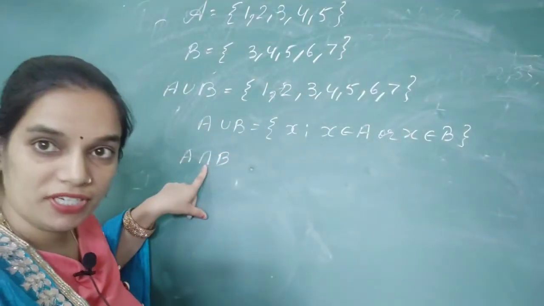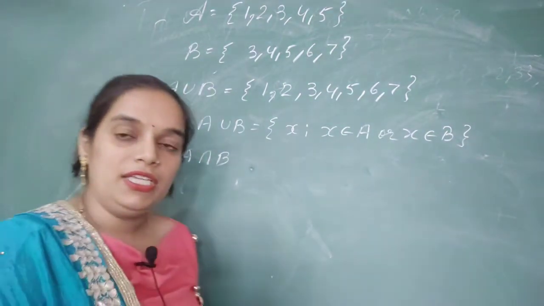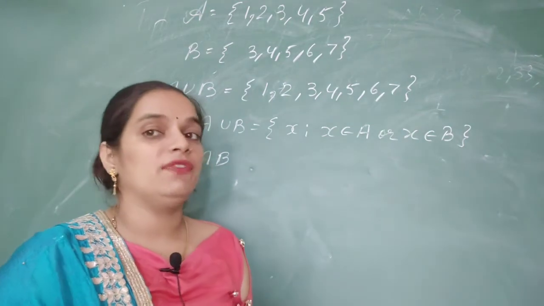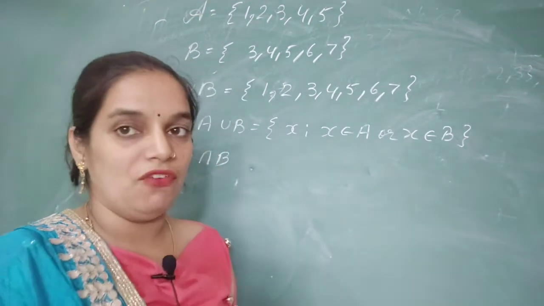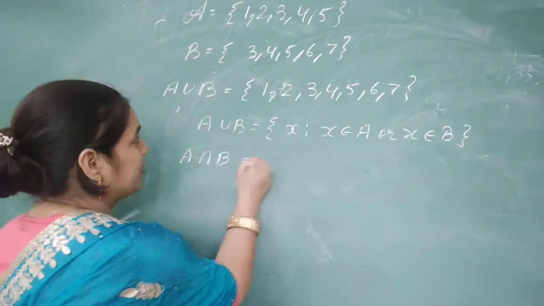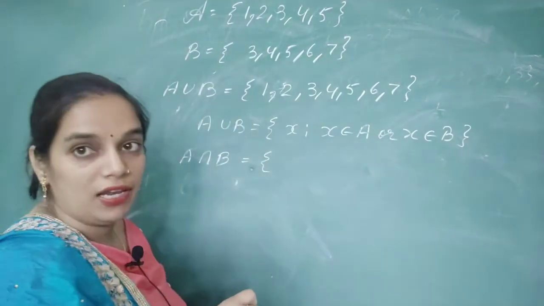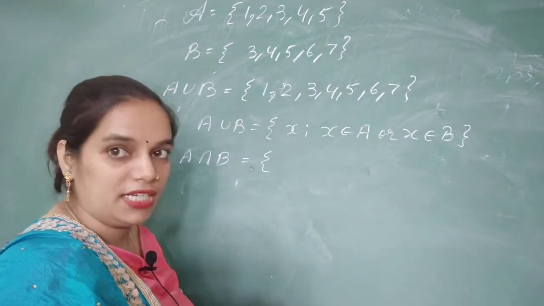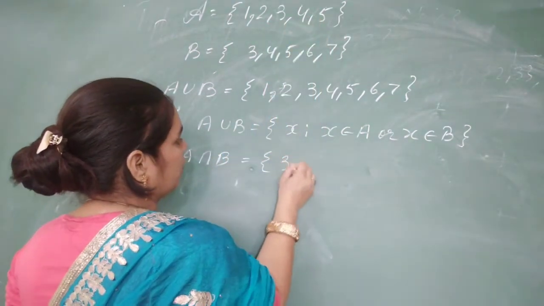Now in the case of intersection, this is the symbol of intersection and this one is the symbol of union. In intersection, we will take only the common values of both the sets. There are 3 values which are in both set A and set B, and those are 3, 4 and 5.